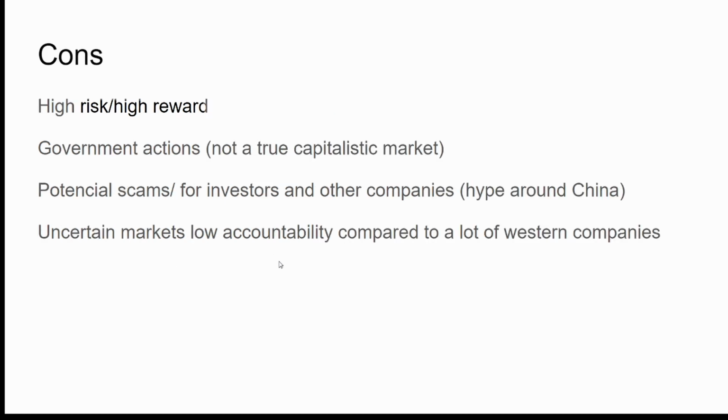There's a larger potential for scams, for instance, when you're going to China. I think we have all heard about the companies in China, for instance, that get listed in the US, but there is actually no value behind these companies. They are only living on the China hype, that people want to invest into China. But when people are investing into this up-and-coming company that they think is going to do great, they actually just find a heap of rubble and good papers to back it up. But when they are actually examined, there's nothing behind it. And these are a lot of the risks you're taking when you're investing into China, at least right now.